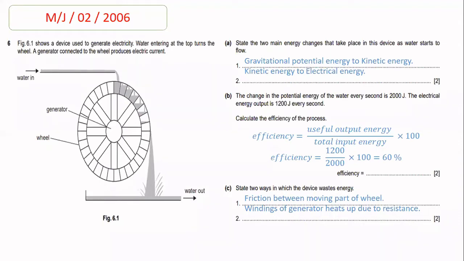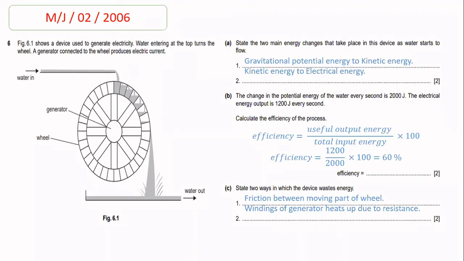Now, part B, the change in the potential energy of the water every second is 2000 joules. The electrical output is 1200 joules every second. Now the examiner asks you to calculate the efficiency of the process, and this whole question is of 2 marks. So, beta, 1 mark is for the proper putting of the values, and the second mark is for the answer. So, beta, the formula for efficiency is useful output energy divided by total input energy multiplied by 100, because efficiency is a unitless quantity. So we present the efficiency in terms of percentage. So, beta, that's why we multiply it by 100.